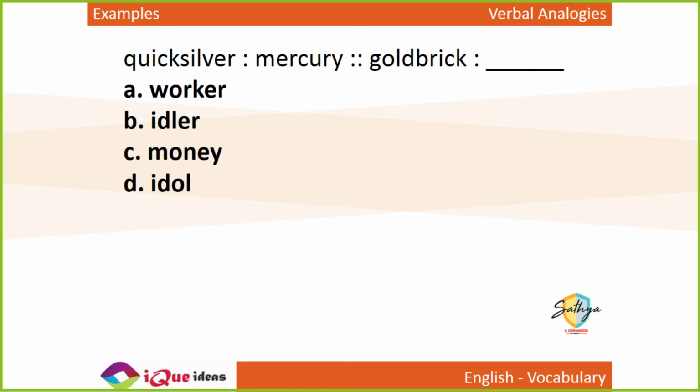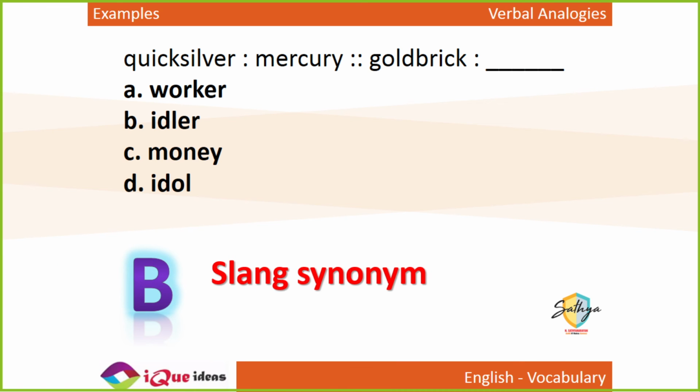So gold brick. A brick, if it is made of gold, is totally useless. You cannot use gold bricks, right? So an idler is called a gold brick. An idler, a person who does not do any work, who just lies around, right? The slang used for an idler is gold brick. If you call somebody a gold brick, basically what you are saying is that he's an idle person. He does no work, just lies around, lazy. So an idler is technically called a gold brick.